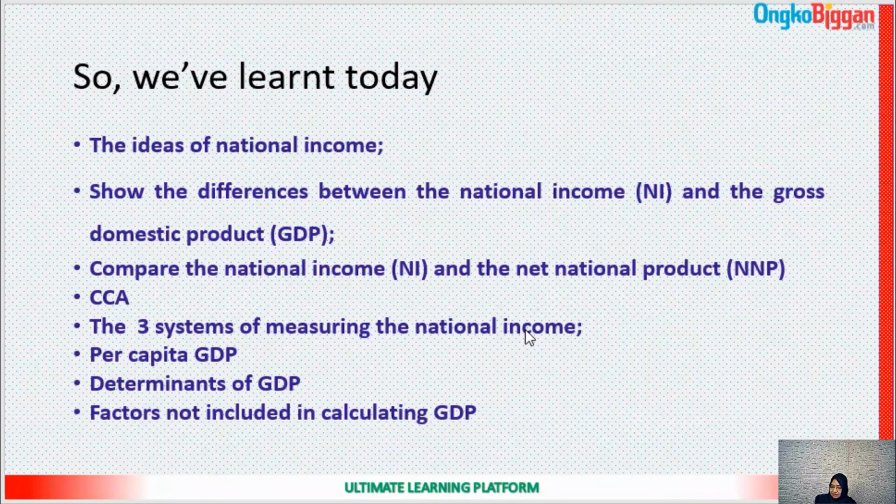What are the approaches? The production approach, the income approach, and the expenditure approach. We have learned about the per capita GDP. We have learned what the determinants of GDP are. There are 5 determinants. And we have learned what the factors are which are not included in calculating GDP.